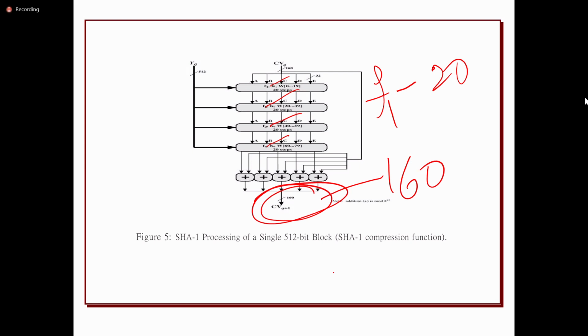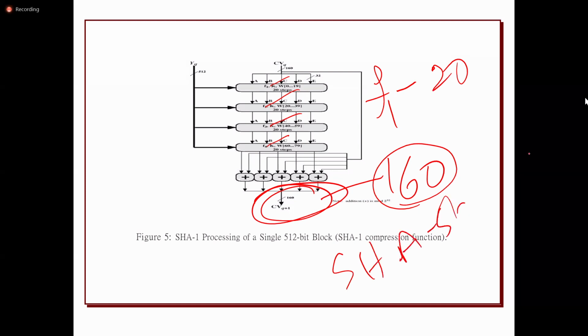So SHA-1 is producing what? A 160 bits hash code, whereas SHA-512 is going to produce a 512 bits hash code. SHA-1 takes blocks of 512 bits as input, whereas SHA-512 will take 1024 bits of input. The number of steps also differs: SHA-1 requires 20 steps per function, whereas SHA-512 requires 64 steps. Like that, they differ in terms of steps, input size, and the output they produce.